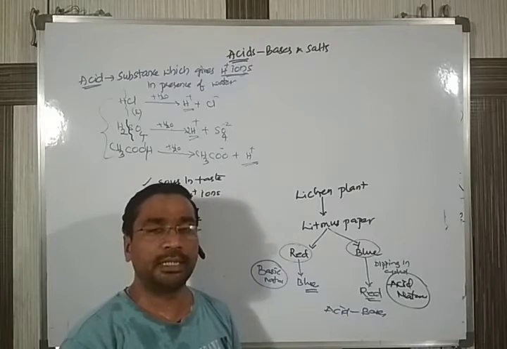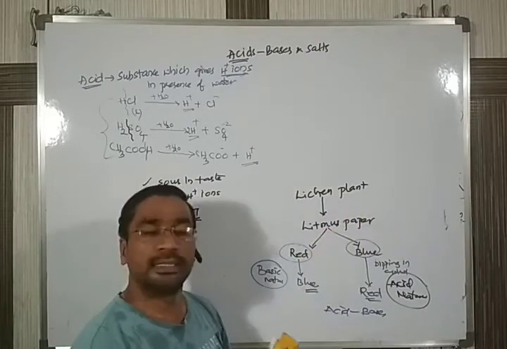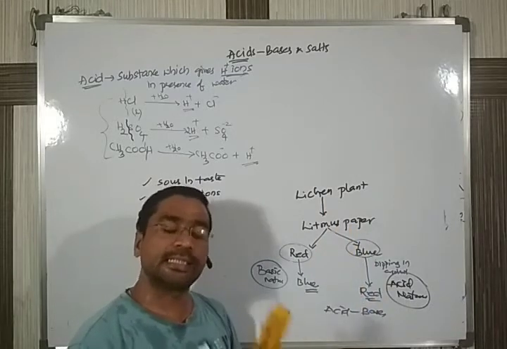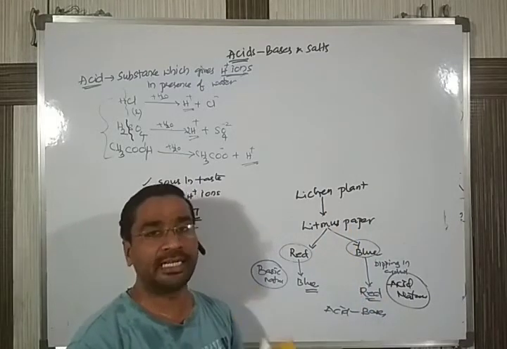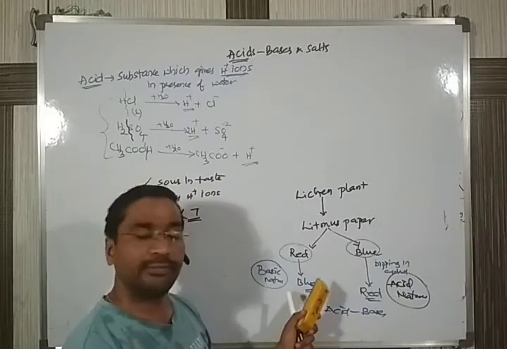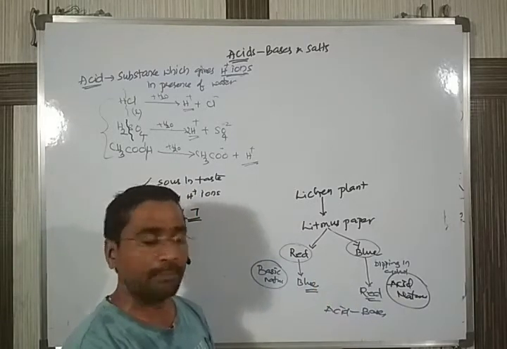So in this chapter we have these indicators. These litmus papers are called indicators. In this chapter we have a topic on indicators, what types of colors there are, and so on. We'll discuss it further in the upcoming sessions.